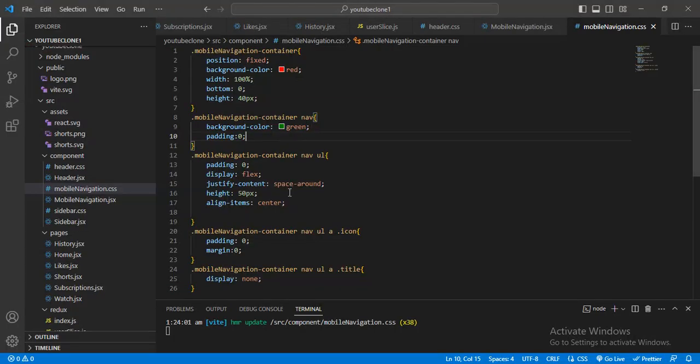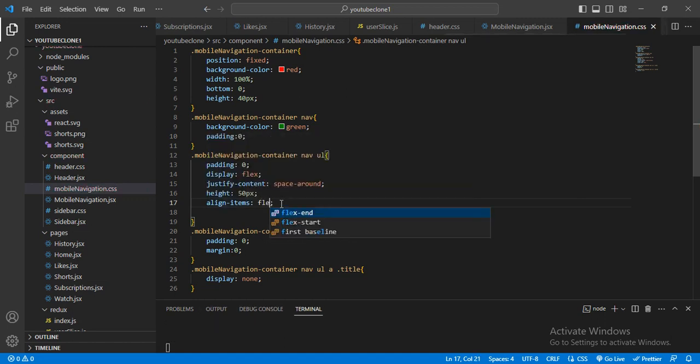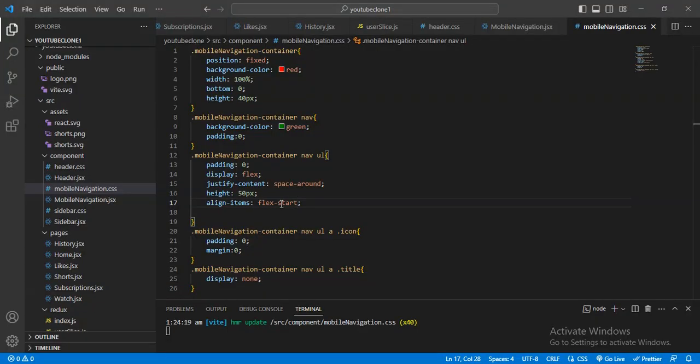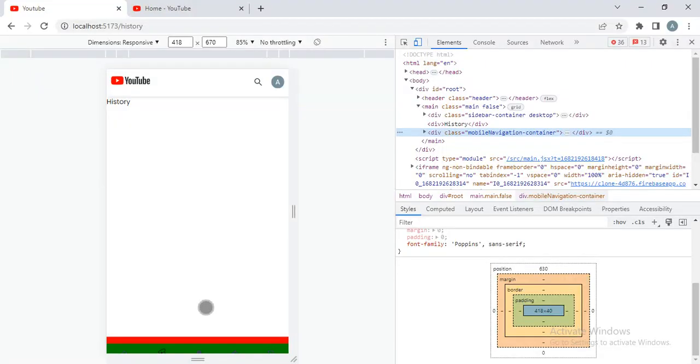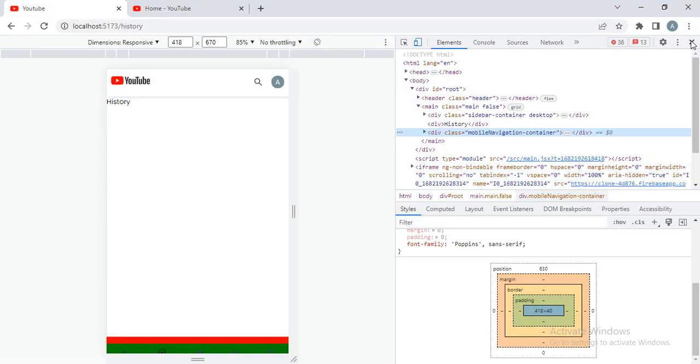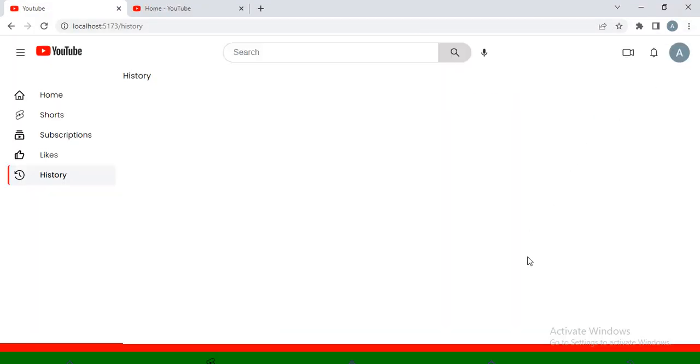Yeah, now here I will give in this one, and here I will give the flex start, center. Why are these happening? It will go a little bit down like that.